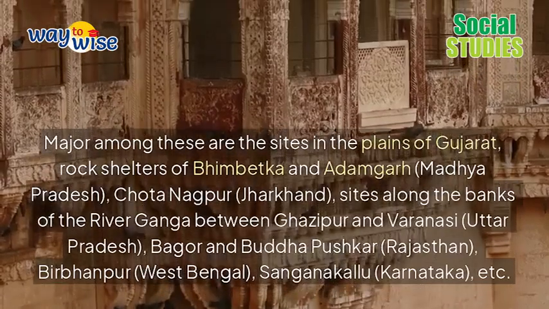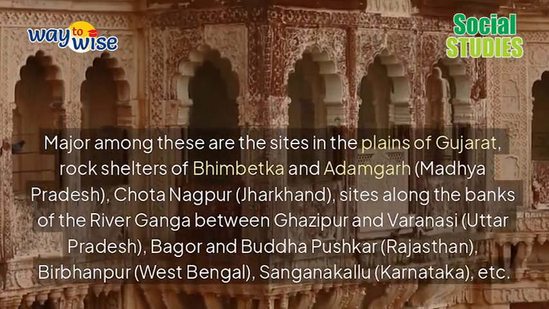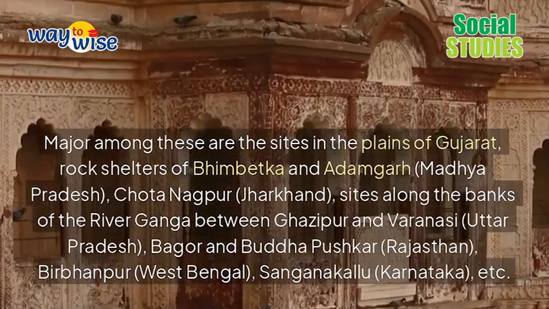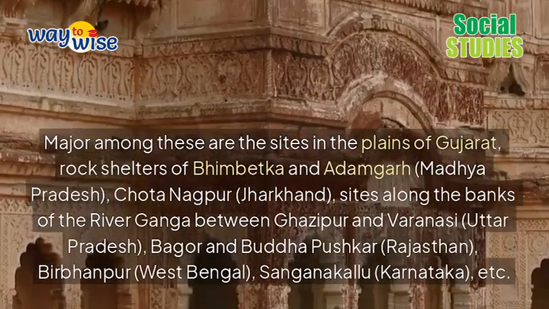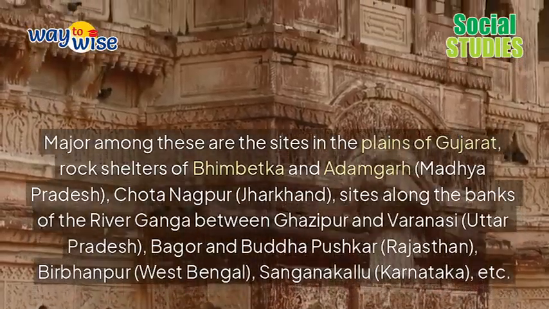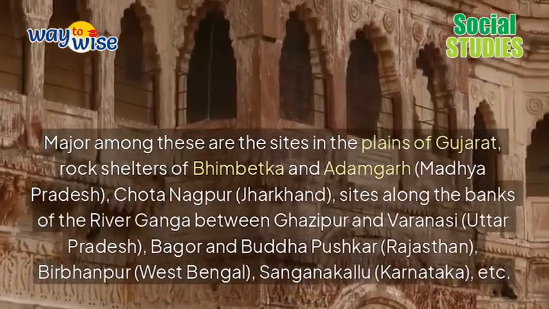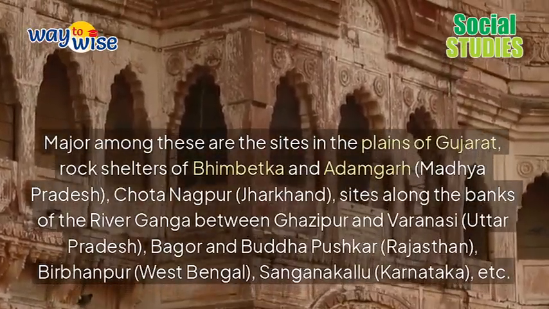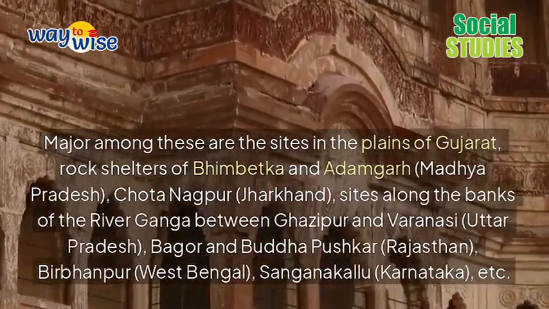Major among these are the sites in the plains of Gujarat, rock shelters of Bhimbetka and Adamgarh, Madhya Pradesh, Chota Nagpur, Jharkhand, sites along the banks of the river Ganga between Ghazipur and Varanasi, Uttar Pradesh, Bagor and Budha Pushkar, Rajasthan, Birbhanpur, West Bengal, Sanganakallu, Karnataka, etc.